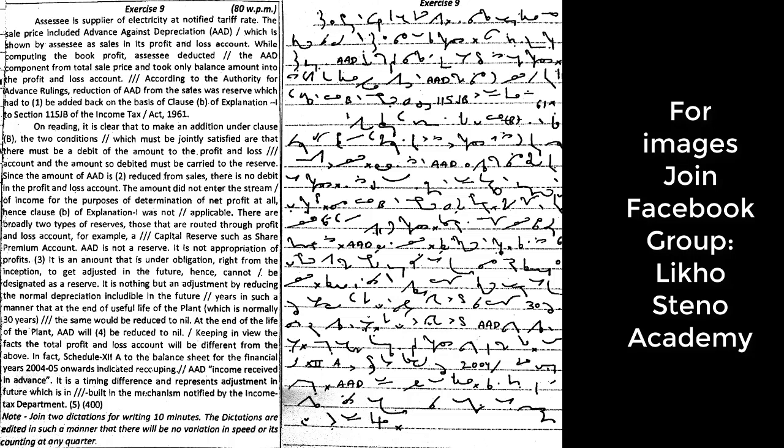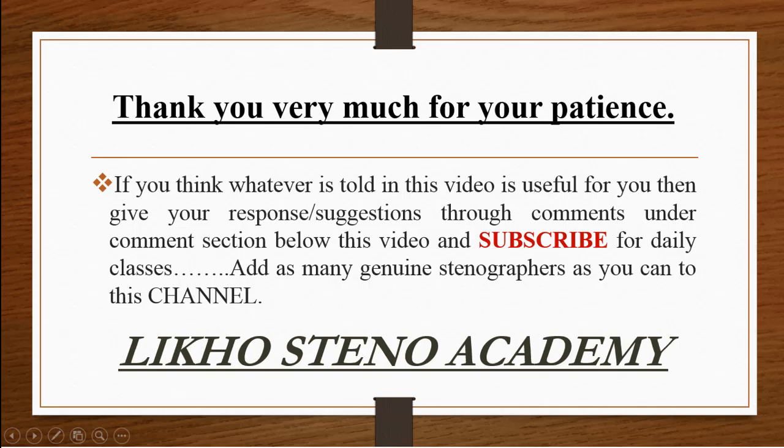In fact, Schedule 12A to the balance sheet for the financial years 2004-5 onwards indicated recouping AAD income received in advance. It is a timing difference and represents adjustment in future which is inbuilt in the mechanism notified by the income tax department.